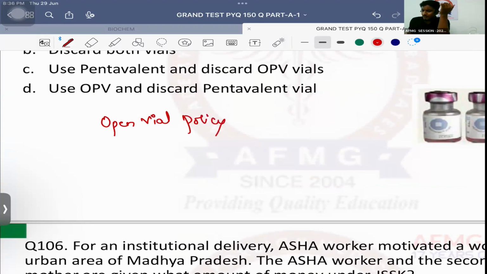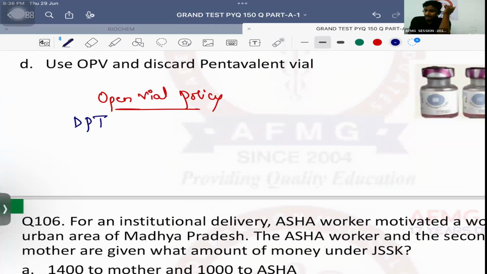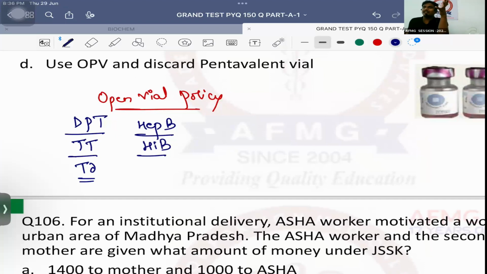Okay, it is only applicable for few vaccines. What are those vaccines? Anybody? DPT, that is diphtheria, pertussis, tetanus. Tetanus toxoid, that is TT. TD, that is tetanus and diphtheria. Along with that, hepatitis B. Along with that, HIB, DPT, hepatitis B, and HIB together are pentavalent vaccine. Along with that, oral polio vaccine. Along with that, IPV, injectable or inactivated polio vaccine.